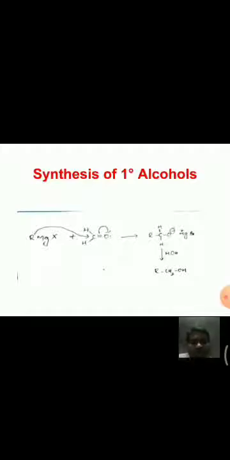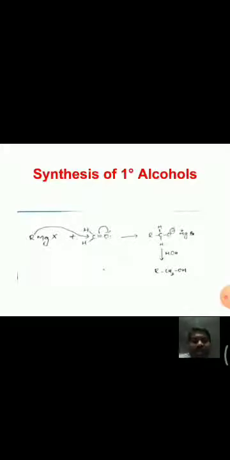For the synthesis of primary alcohols, remember, when Grignard reagents are treated with formaldehyde followed by hydrolysis, they give primary alcohols.